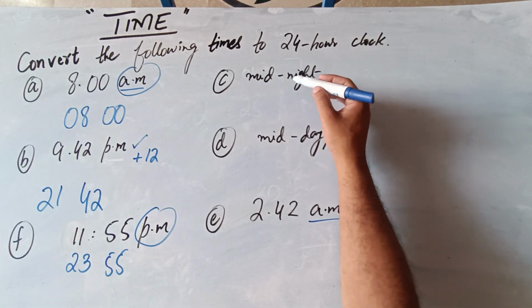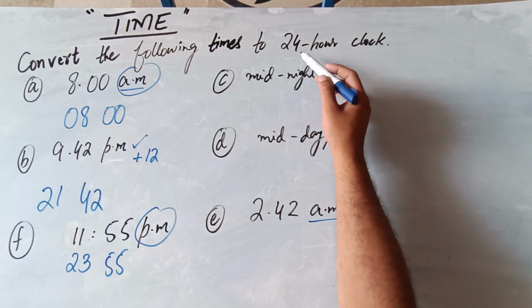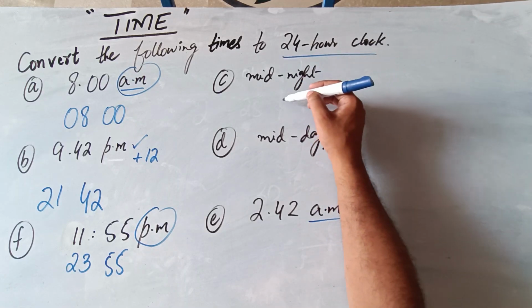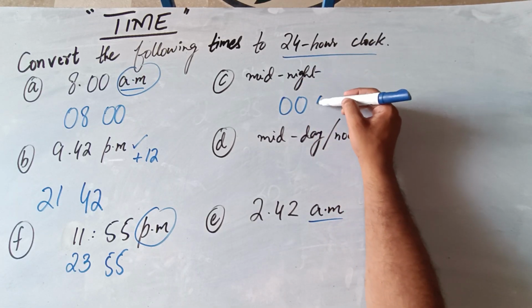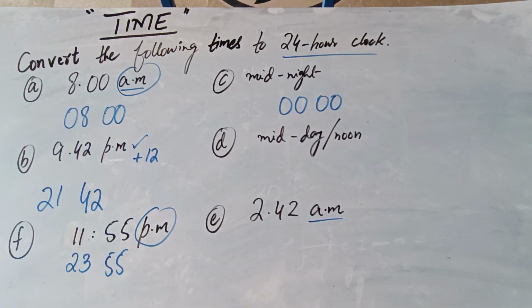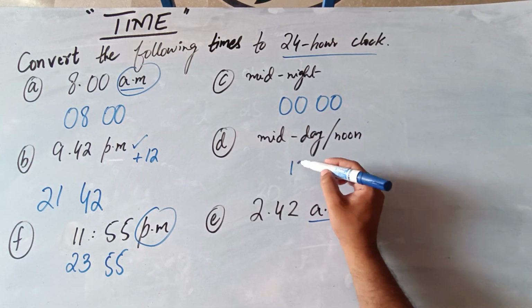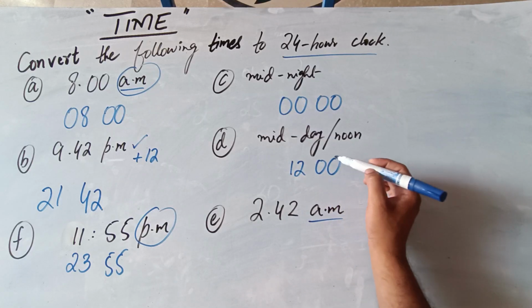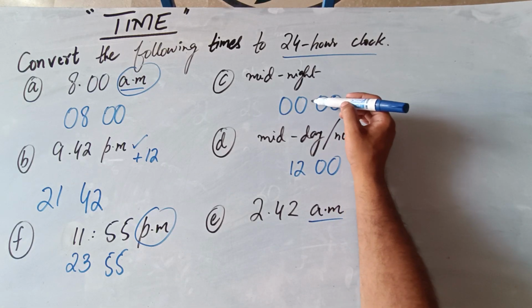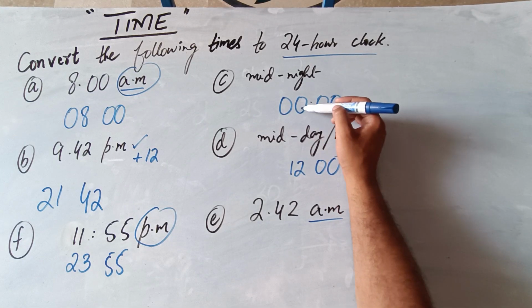Now midnight, we need to convert it into 24-hour clock format. Midnight is 00:00, and midday is 12:00. Acha, there is a confusion whether we need to write a colon or not.